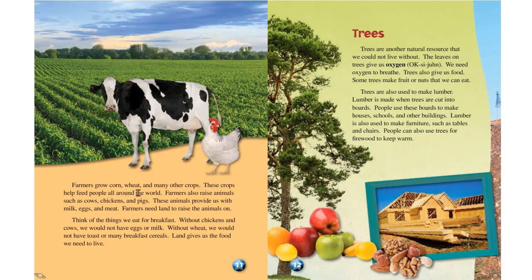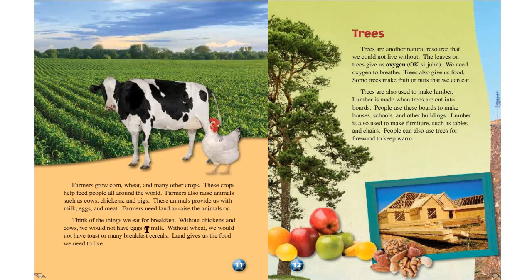Farmers grow corn, wheat, and many other crops. These crops help feed people all around the world. Farmers also raise animals such as cows, chickens, and pigs. These animals provide us with milk, eggs, and meat. Farmers need land to raise the animals on.